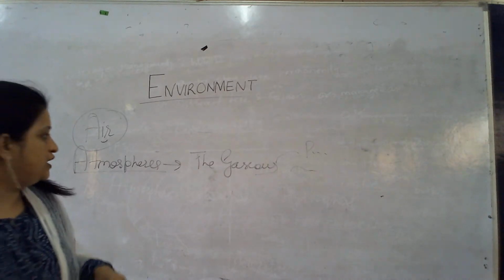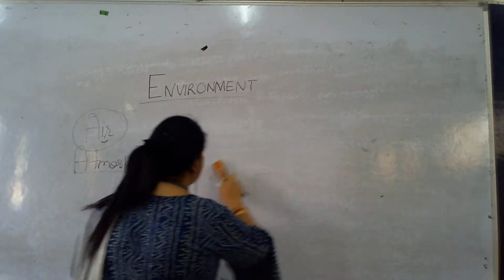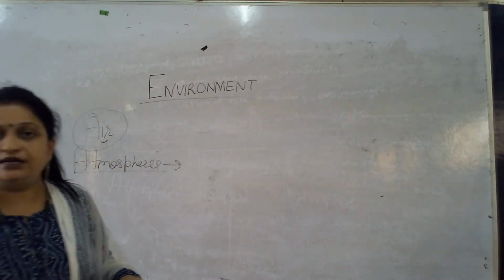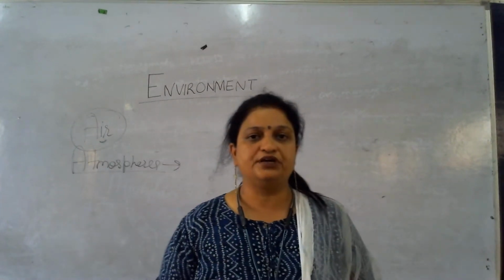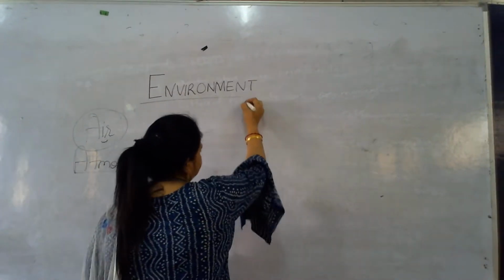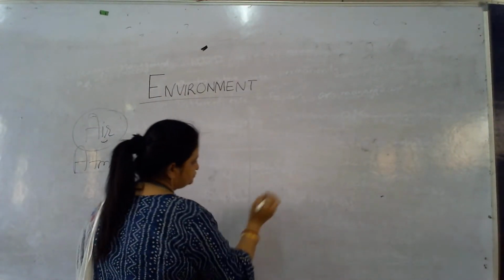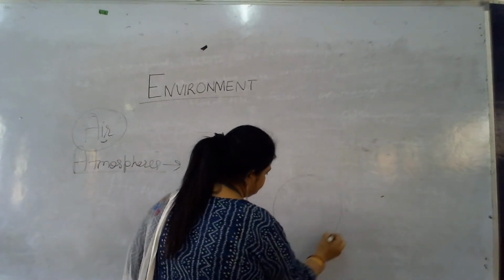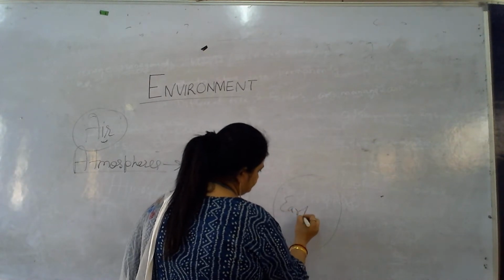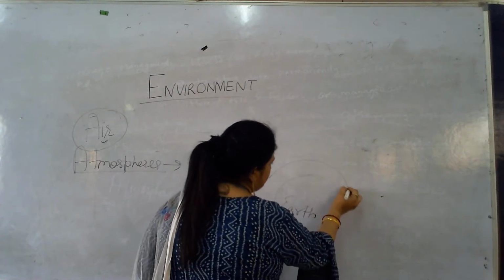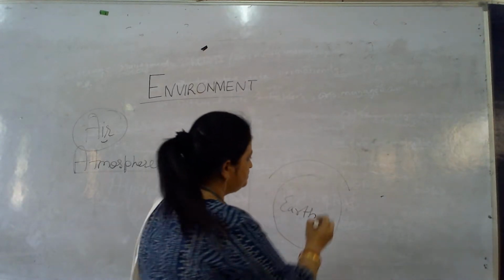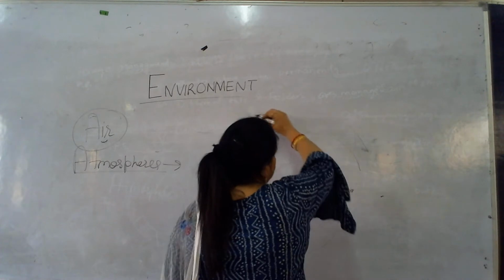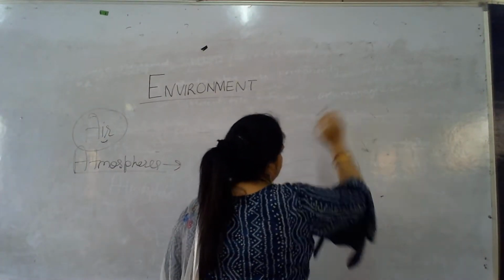When we talk about the atmosphere, then we discuss the different parts of the atmosphere. There are different layers in the atmosphere. If we draw a simple diagram of the atmosphere, that is Earth. The first layer of the atmosphere up to some extent, the second layer, the third layer, the fourth layer, the fifth layer.